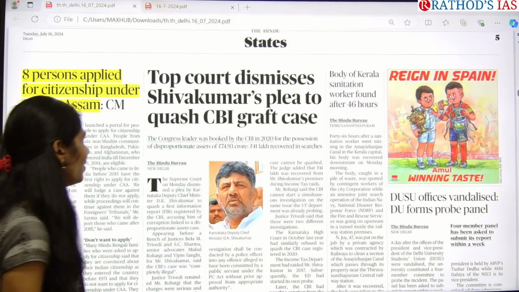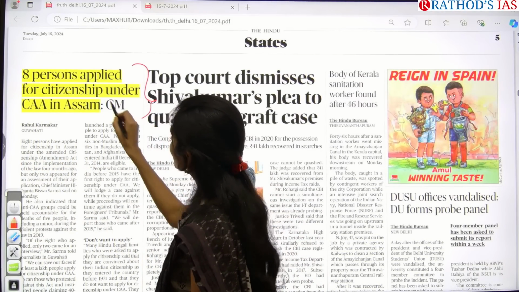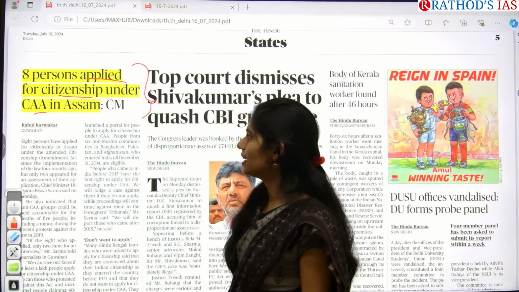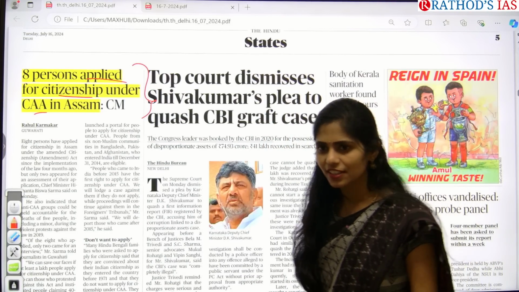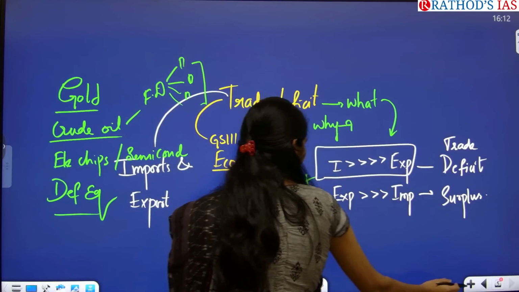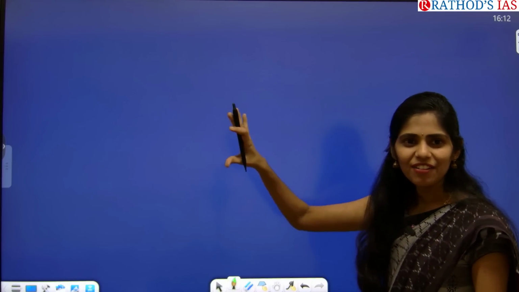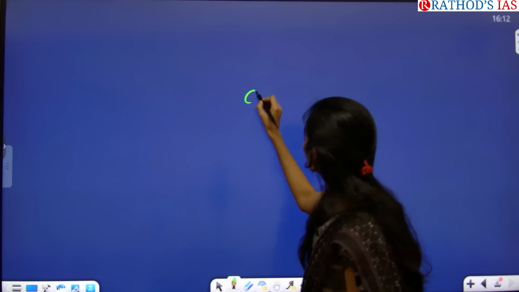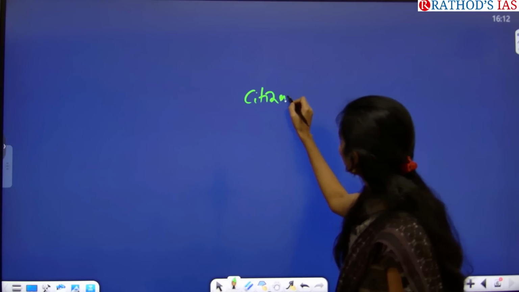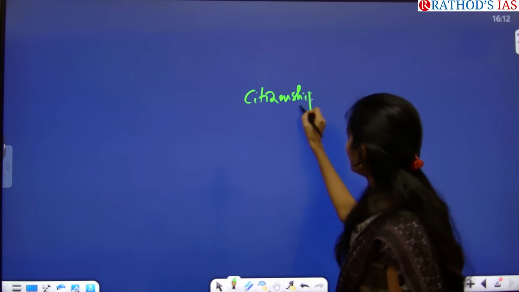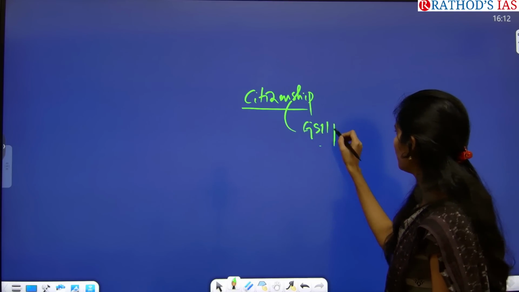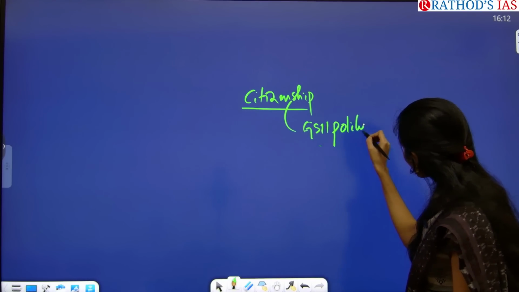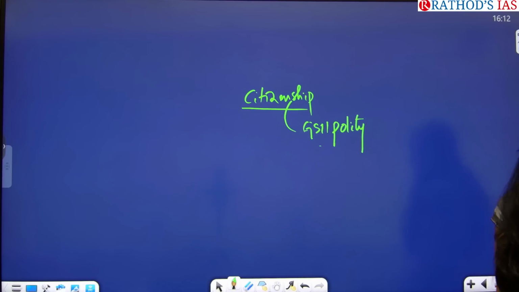Yeah, here you can see one article: 8 persons applied for citizenship under CAA in Assam. So what is the keyword? Citizenship. In your Lakshmikant, we have a separate chapter on citizenship. So from which subject can we connect? GS paper 2 under polity. Only polity?